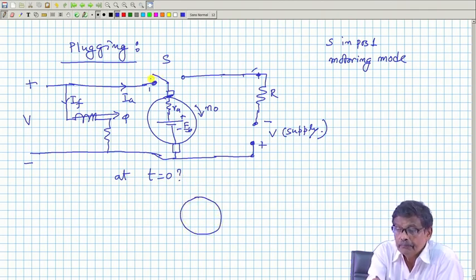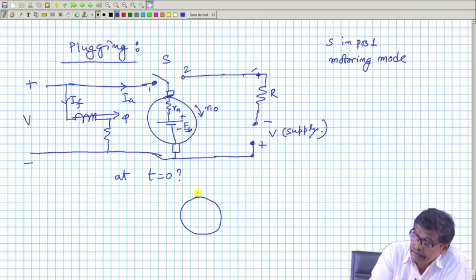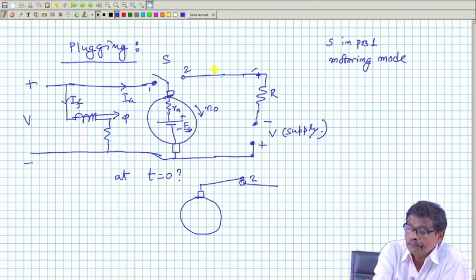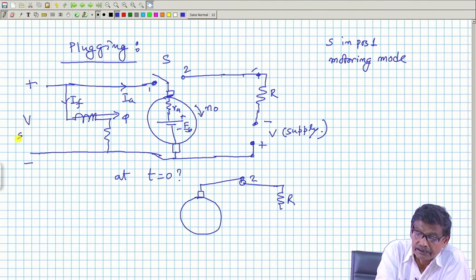You move the switch to position 2 very quickly, so that your circuit will then look like this. This is position 2. Here is R, here is V supply, same supply here.